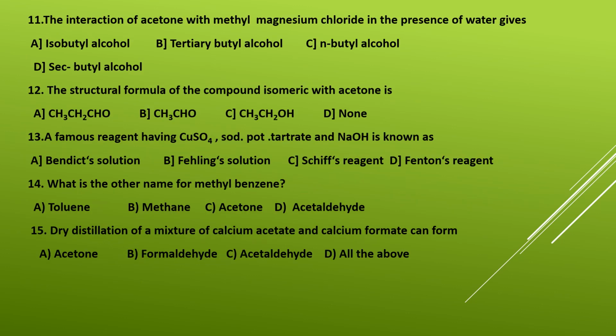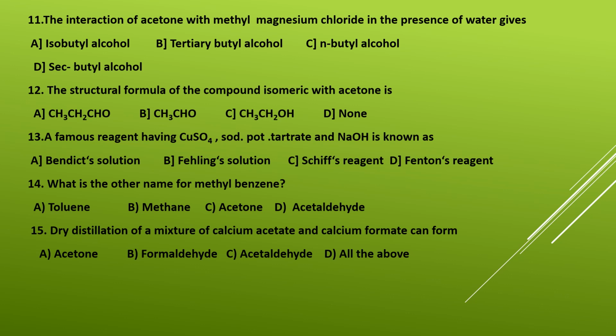Question number 11. The interaction of acetone with methyl magnesium chloride in the presence of water gives. That is the reaction between acetone and methyl magnesium chloride in the presence of water. First, what is methyl magnesium chloride? This is Grignard reagent, RMgX. So here the Grignard reagent taken is methyl magnesium chloride. Okay. So write down the reaction CH3COCH3 plus CH3MgCl. What do we get followed by hydrolysis?